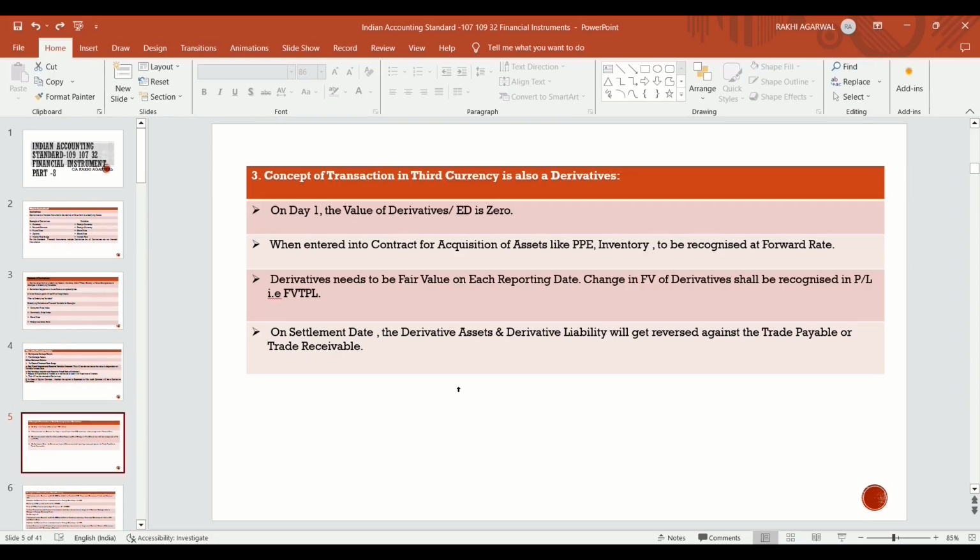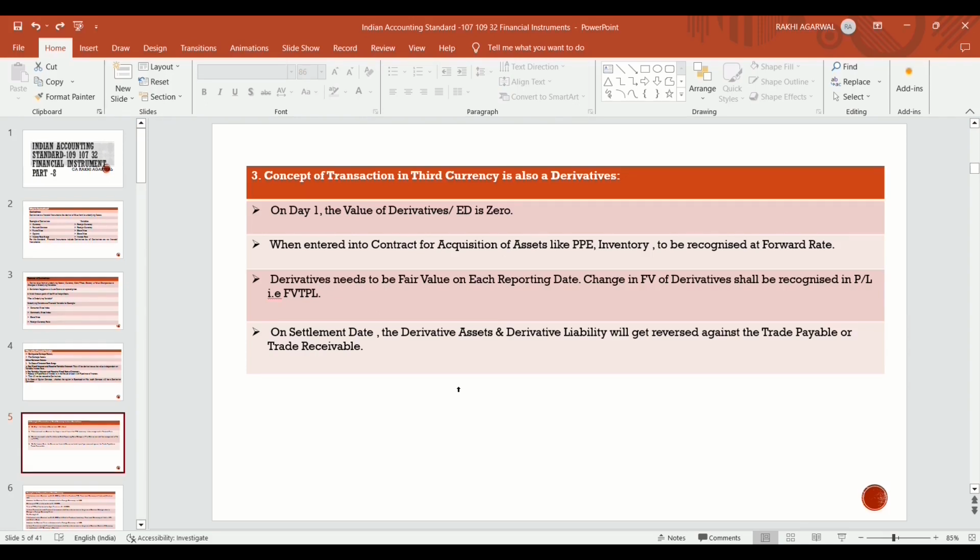That foreign company's functional currency is USD, but they make an agreement that you will pay in euro. So you are paying in a third currency.